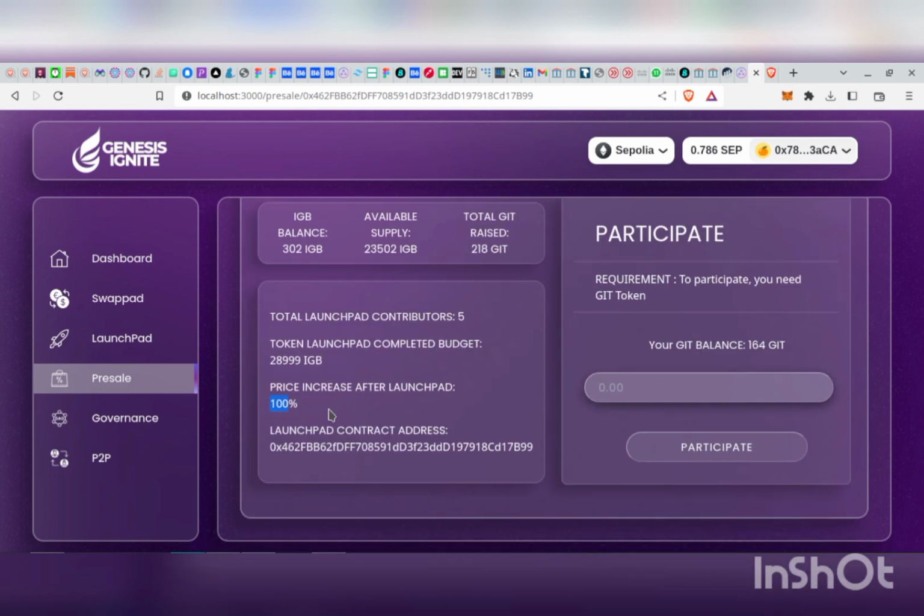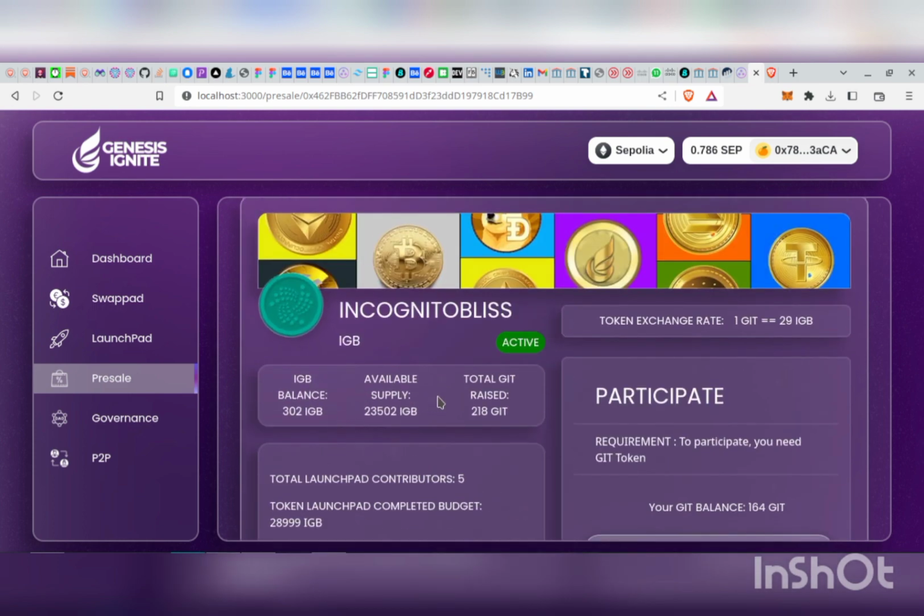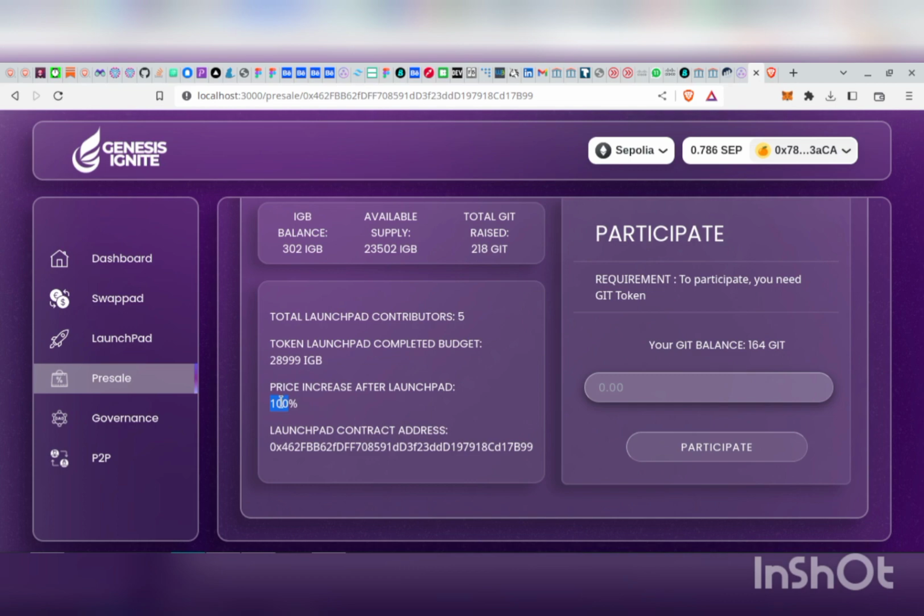All this is a demo Launchpad, so most of the details you are seeing here might not be exactly how it will be in real life. For example, the 100% price increase after the Launchpad might not be visible in real life. It's just a mock, a demo to see the efficiency of this platform.